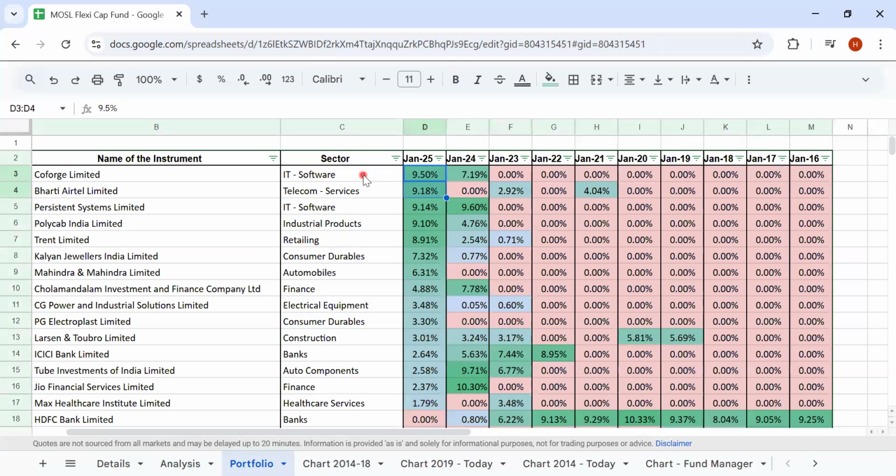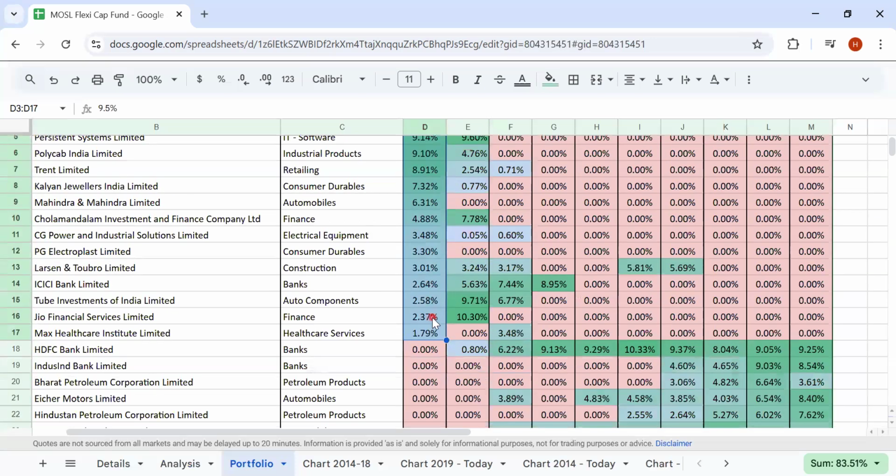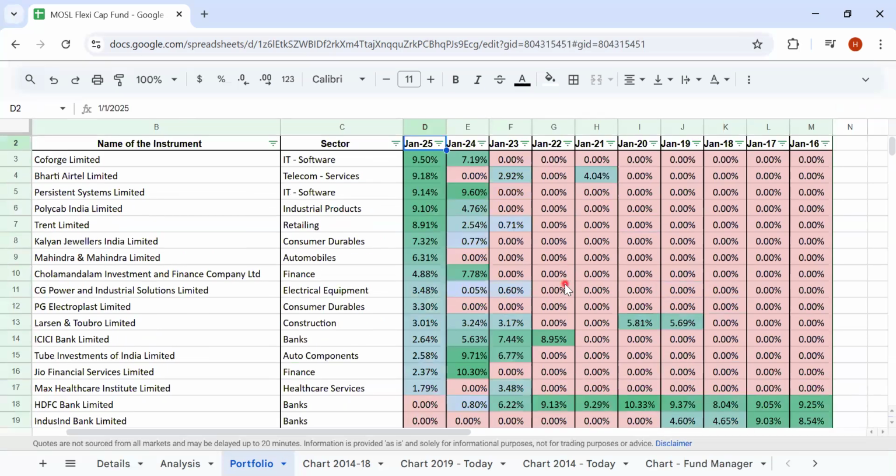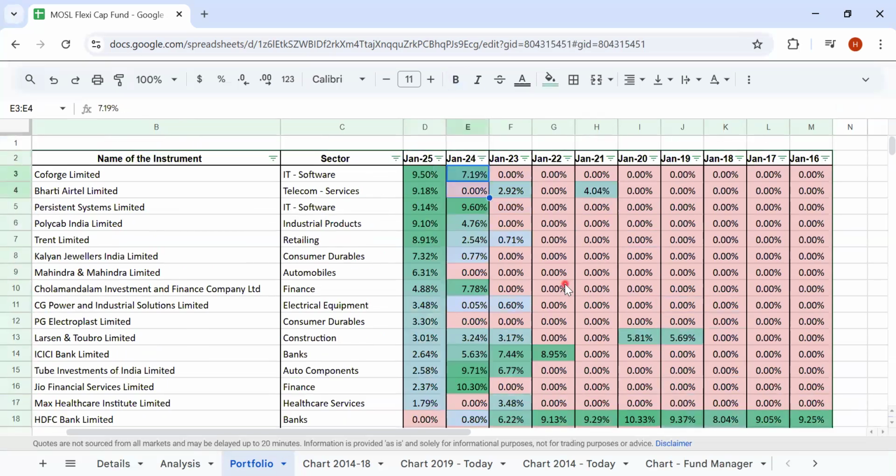These 15 companies make up 83-84% of the entire portfolio, and 16% is in cash. Now, where were these companies in the previous year? Of this 80%, over 20% was not invested in these companies. If you look at Jan 23, of this 85%, only 25 percentage points is here.